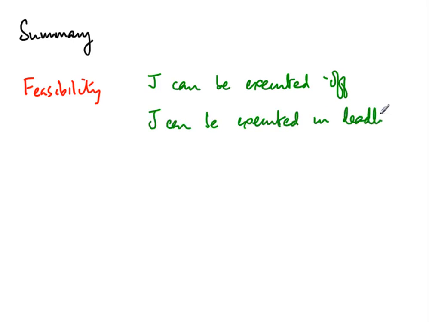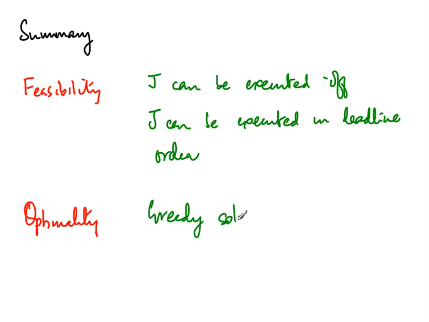So this means that we don't have to look at all possible reorderings of J to determine feasibility. It's enough to sort it in ascending order of deadlines and check that. And the second thing is optimality. We have shown that the greedy solution is in fact optimal. And this we showed by saying that any other optimal solution can be transformed step by step to our greedy solution without sacrificing the value.